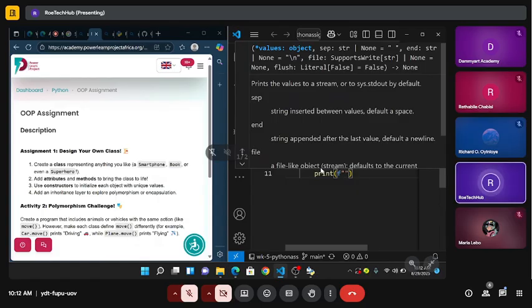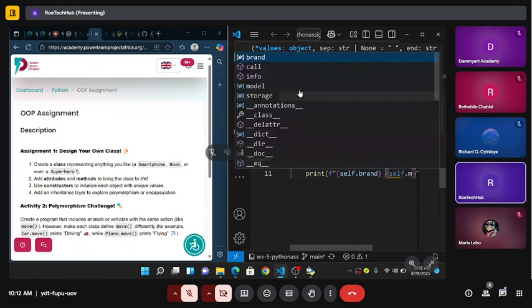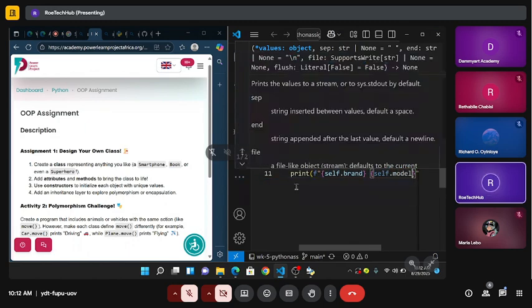So here I can say self.brand. So that's like I'm saying Techno. The brand is Techno, then self.model. I'm going to grab the model here. Model, yeah, thank you. Model here.